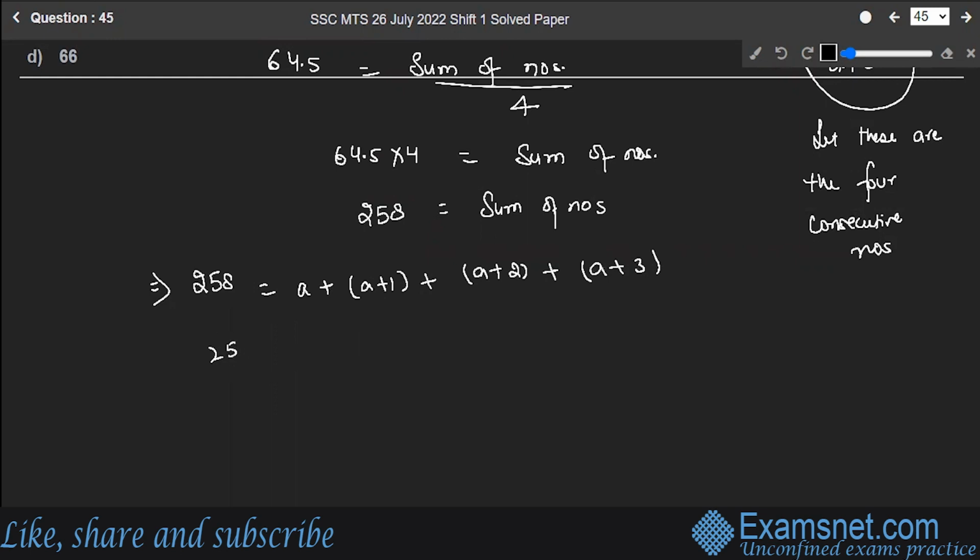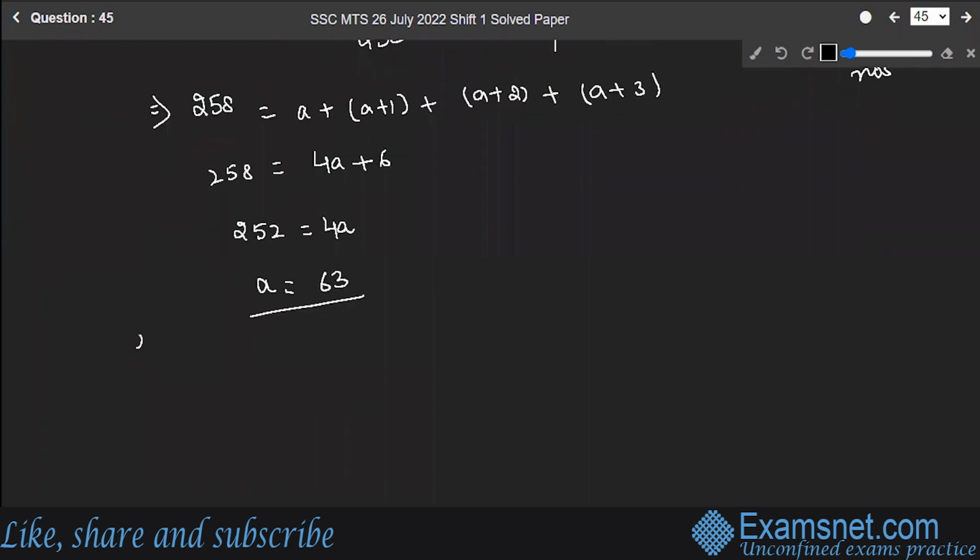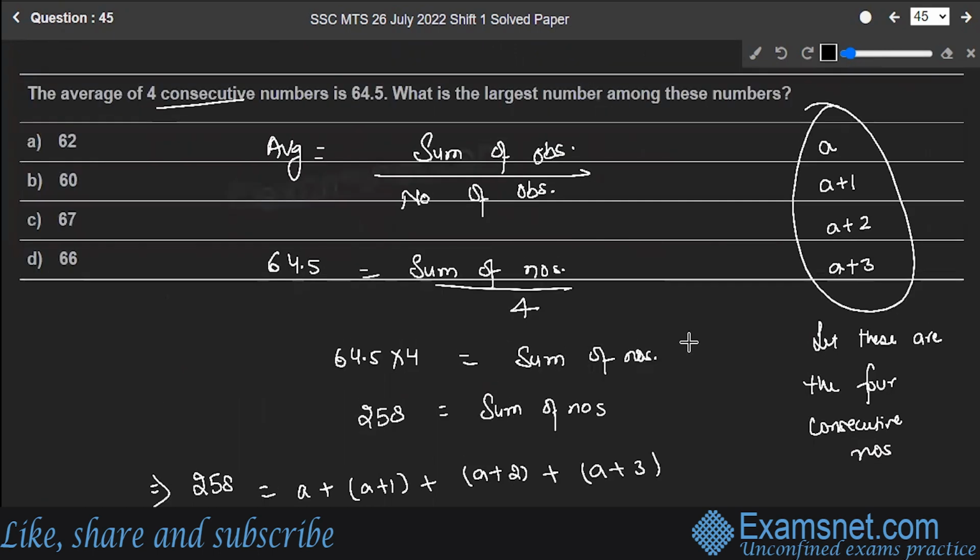So 258 is equal to 4A plus 6. 252 is equal to 4A. So A will be equal to 252 divided by 4, which gives you 63. The largest number you have to find out is, of course, A plus 3, which is 63 plus 3. So 66 is the correct answer. Option D is the correct answer.